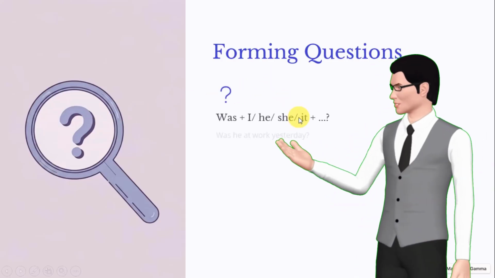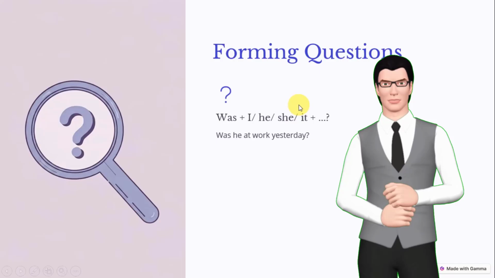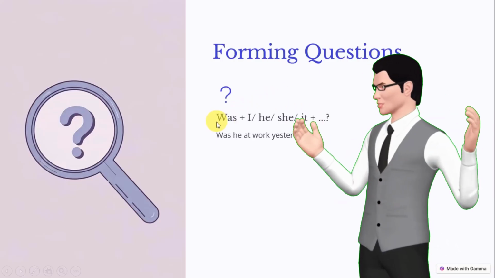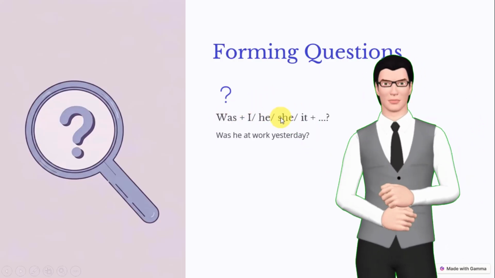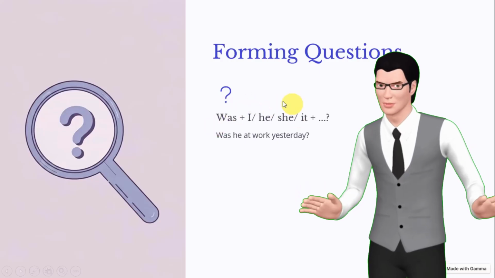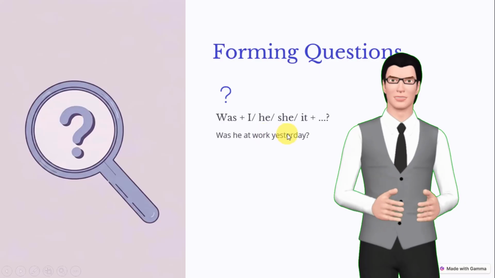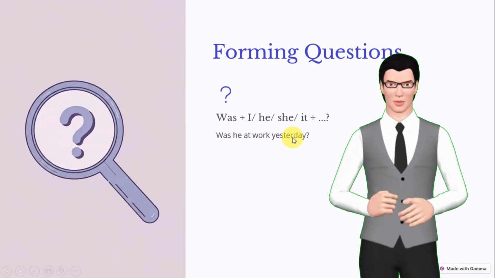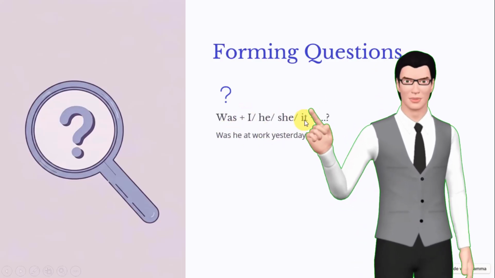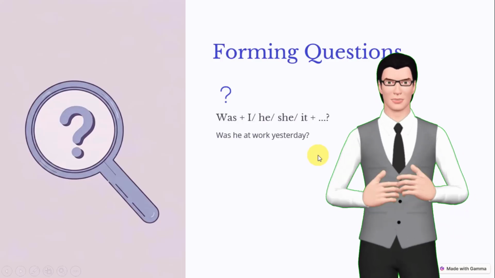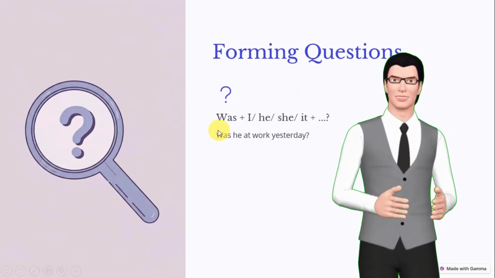Righto. Okay, firstly, if you want to make a question, you will say was I, or was he, or was she, or was it. Was he at work yesterday? Was I at work yesterday? Was she at work yesterday? Was it here yesterday? Right. Many different ways you can create with was.